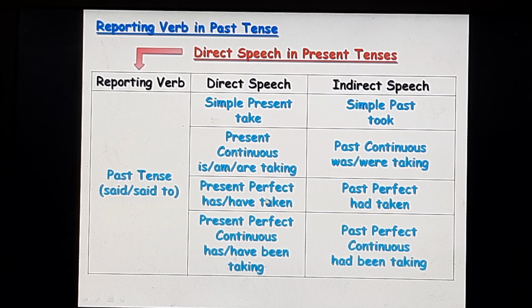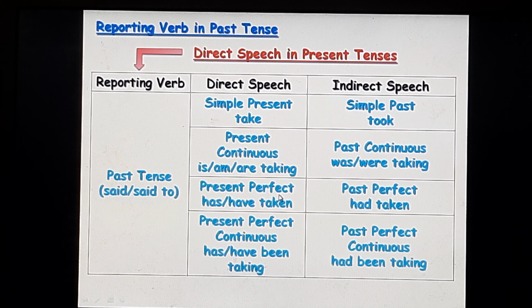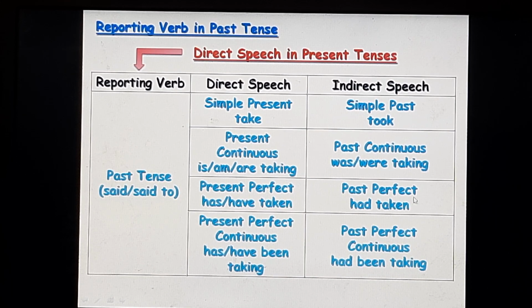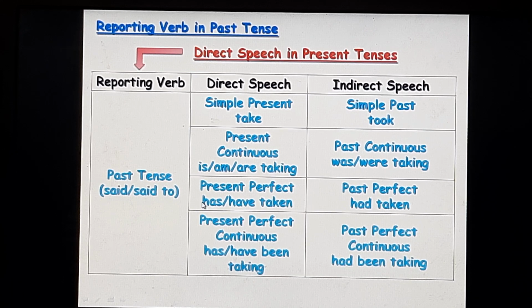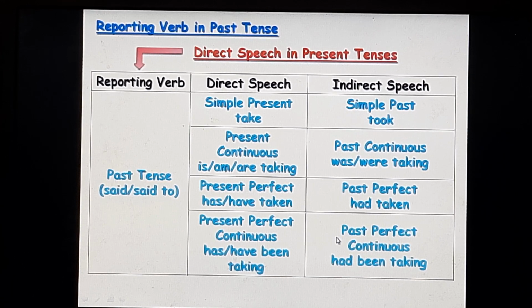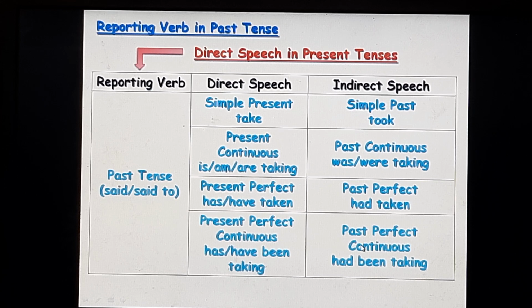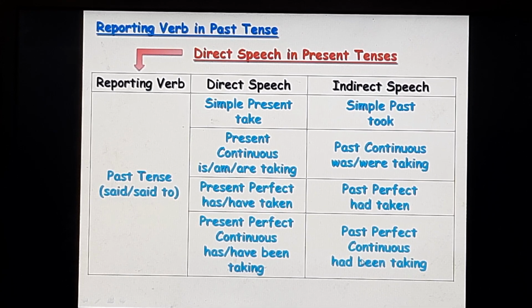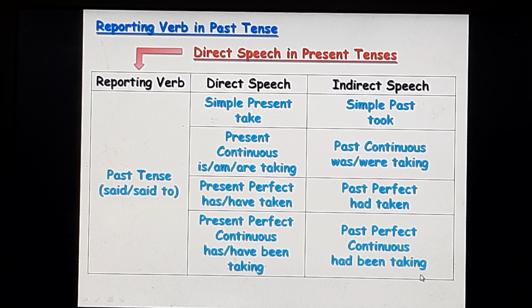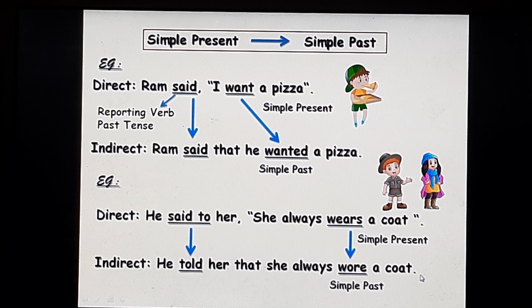The present perfect tense in the direct speech will change into its corresponding past perfect tense in the indirect speech. So, has taken or have taken will change into had taken. The present perfect continuous tense in the direct speech will change into its corresponding past perfect continuous tense in the indirect speech. So, has been taking or have been taking will change into had been taking in the indirect speech. Now, let's see the examples.